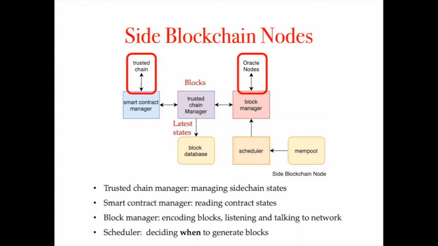A scheduler here tells a sidechain node when it can propose a block. In the experiments, we divided time into slots and have a deterministic mapping from slots to the node in a round-robin manner. Once a node finds its turn, the scheduler will ask the block manager to encode the mempool with LDPC code.